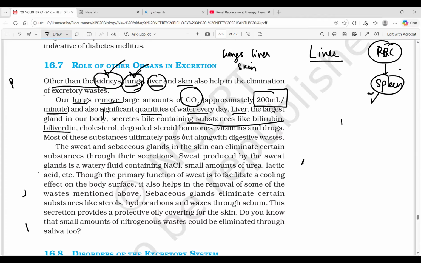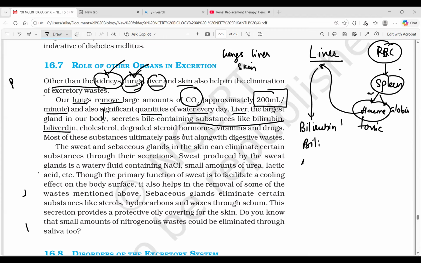In the spleen, RBC hemoglobin splits into heme and globin. Heme is a toxic material. This toxic heme reaches the liver. Then the liver converts the toxic heme into bilirubin and biliverdin.